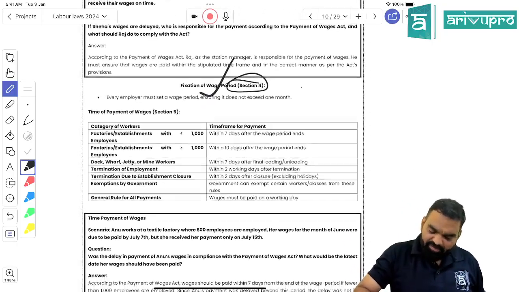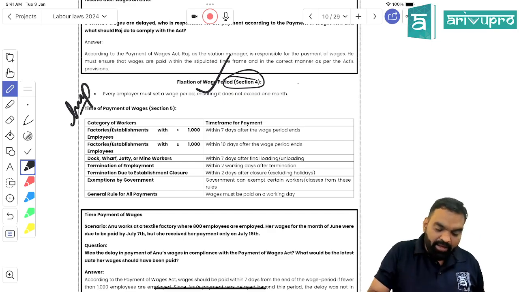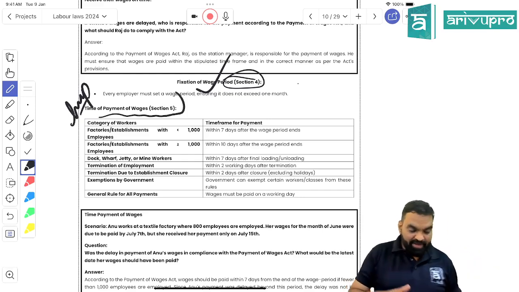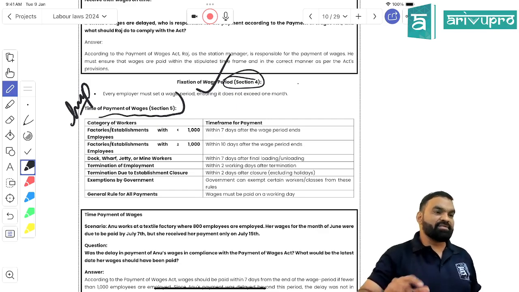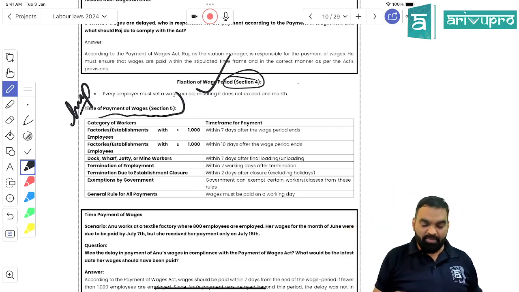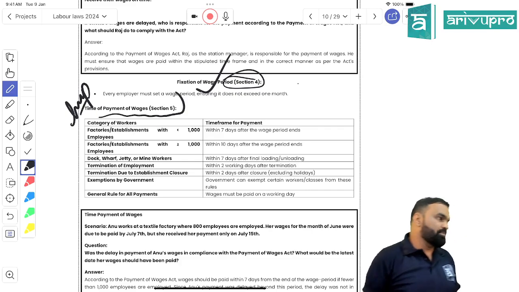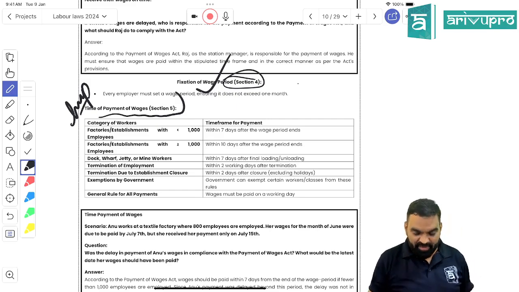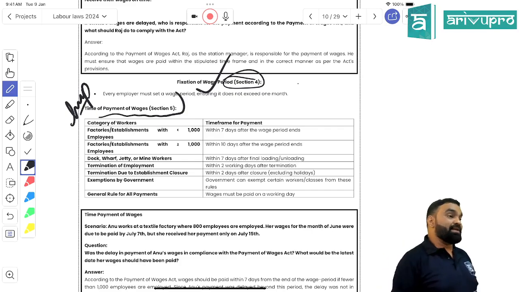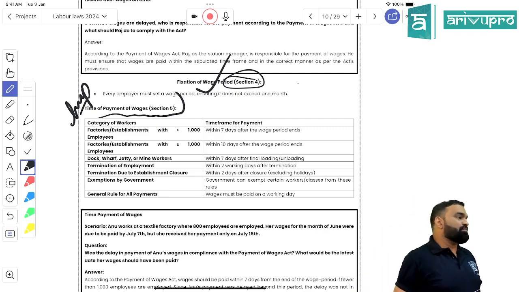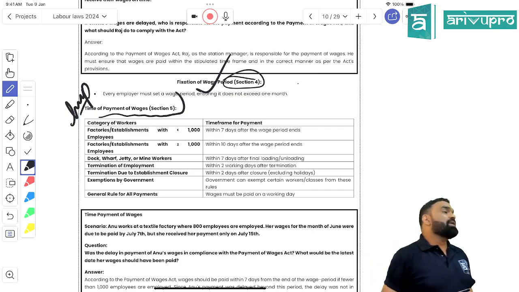Now Section 5 is very, very important: time of payment of wages. Section 5 states that if, in your industrial establishment, the number of employees is less than 1000, you have to make the payment of wages within 7 days after the wage period ends, meaning the 7th of the next month, right? The due date of payment of wages would be the 7th of the next month.